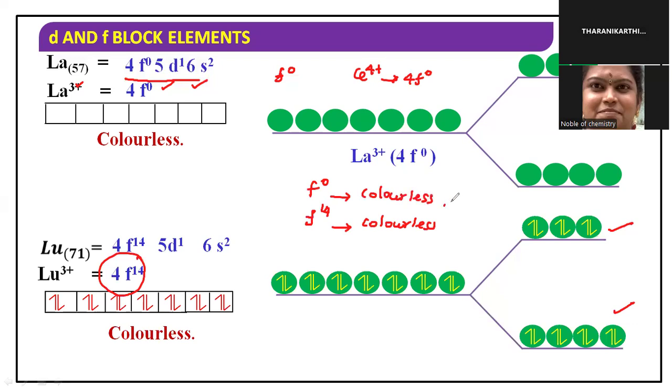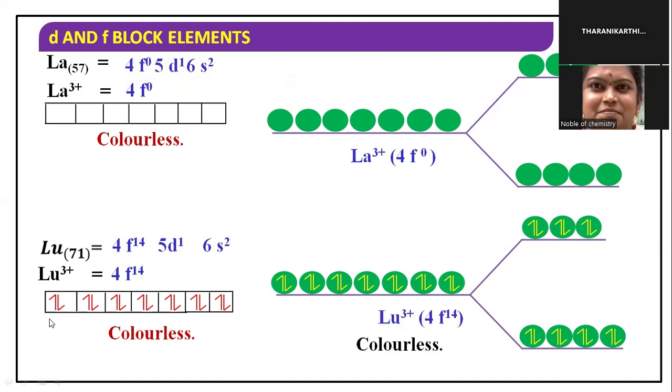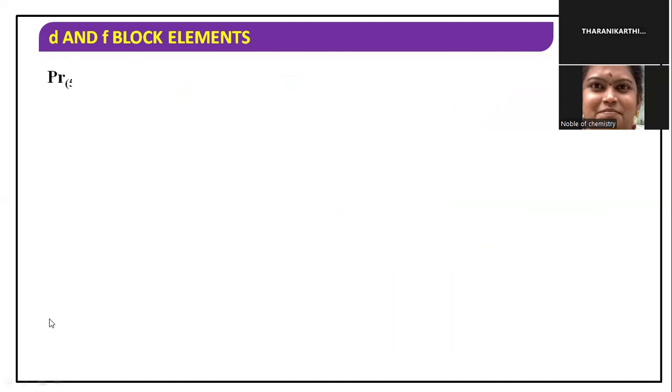That is a very important note point. They ask it for 1 mark, so kindly note down this point. Next, let us see what about the remaining elements, and how the color is formed.